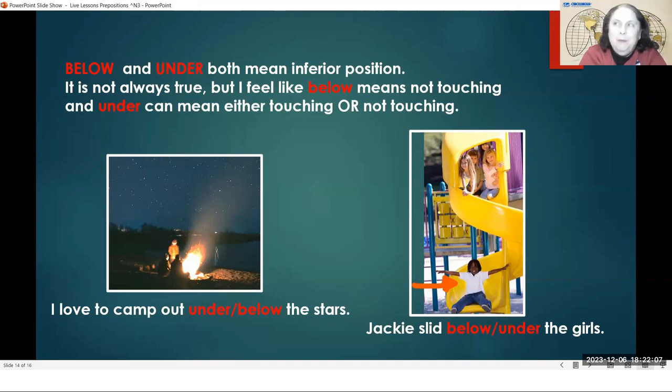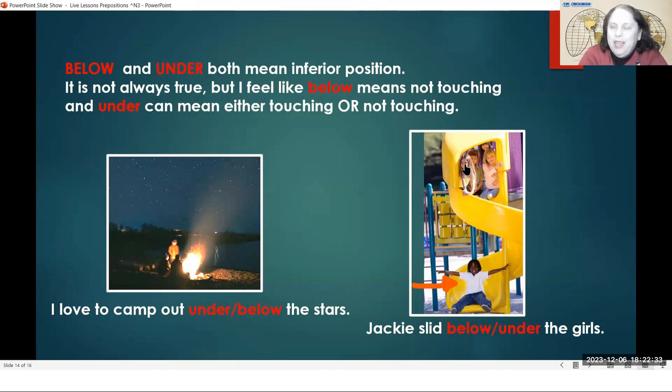But the most common sentence that we would use about being down and the stars are up is under the stars. We want to sleep under the stars. We want to camp out under the stars. And so if we say that this is a slide here on a playground, one of the kind of equipment toys that children can play on is a slide.